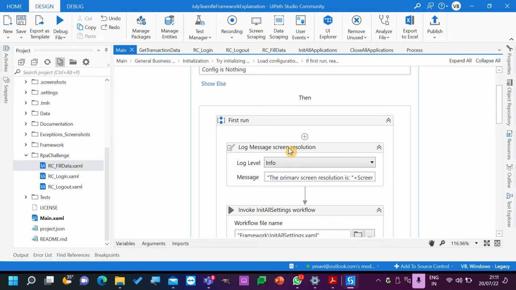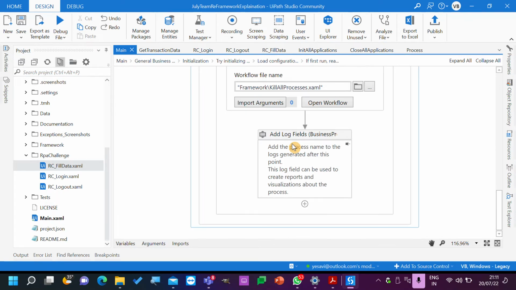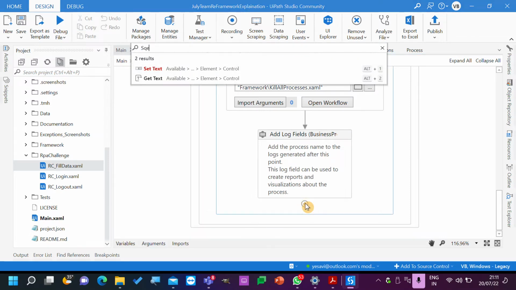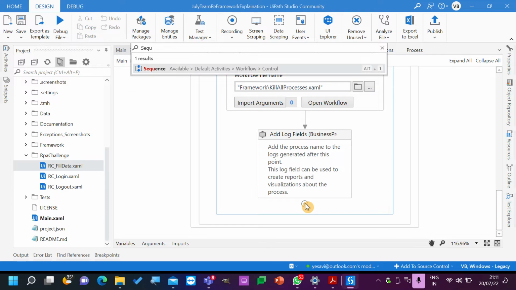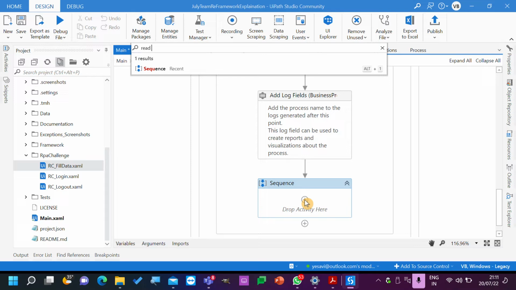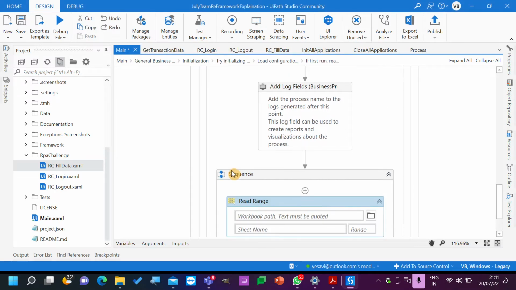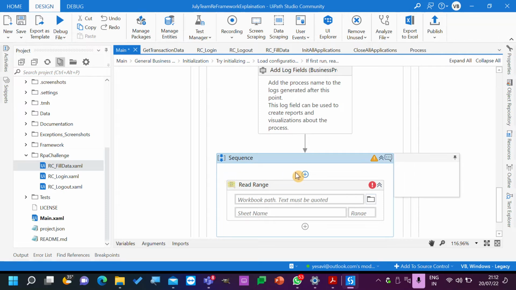Now in this first run, we'll just open this one. And if you see first run code, init all settings, read. So we will add dispatcher process here, sequence, and we will add read range workbook activity, and this goes as dispatcher code here.